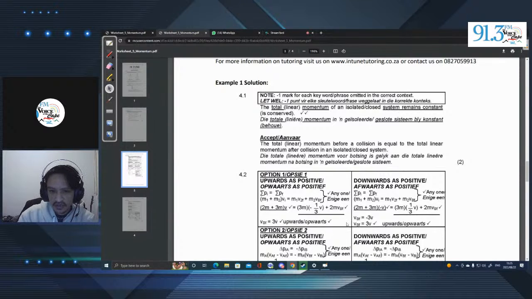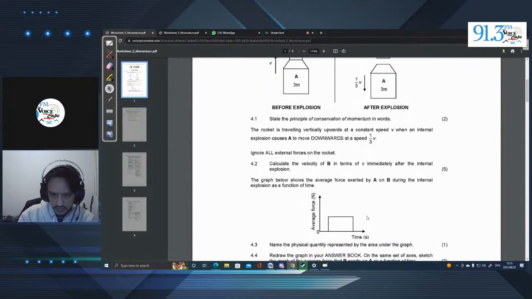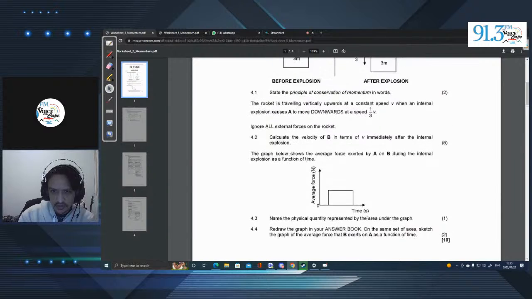And that shows us that our VB, the velocity for VB, is actually moving upwards. And that makes sense. If you look at the image over here, this explosion occurred, pushed this down, and pushed this up. So it moves in the opposite direction. Now, let's look at the next question.